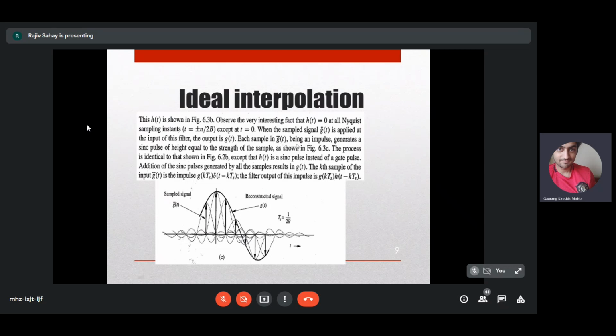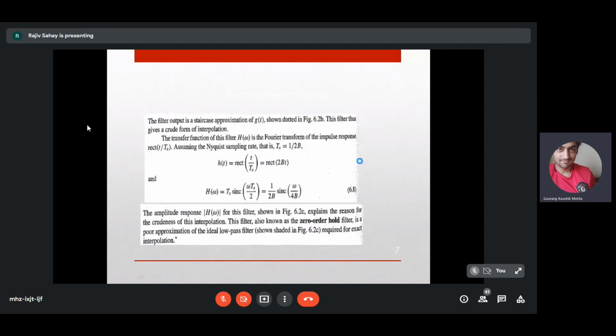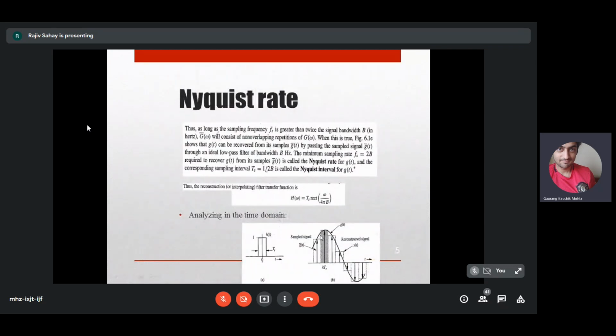Each impulse in g tilde of t will generate a sinc pulse of height equal to the strength of the sample. This is the strength of the sample, g of kTs. The process is identical to the previous case, except that you have a sinc pulse instead of a gate pulse. In the earlier case, you were interpolating using gate pulses; that is the zero order hold. But now you no longer have gate pulses, you have sinc functions.